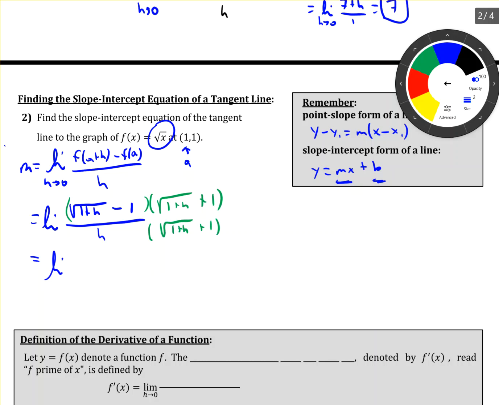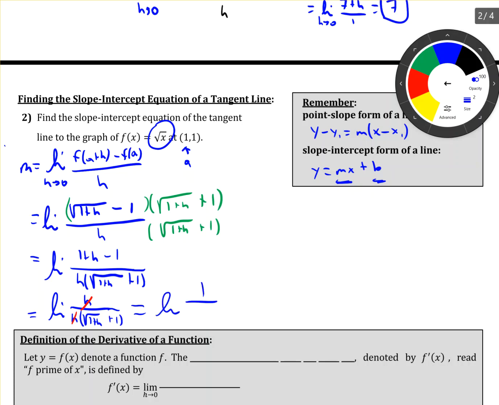All right, so now when we multiply that all across, I get 1 plus h minus 1 on the numerator, and I'm just going to leave the denominator unmultiplied. I'm not going to distribute that through. So on the top, I get just plain old h. And the h's cancel. Because I'm under the limit, I can do that without any restrictions. So I get the limit of 1 over square root of 1 plus h plus 1.